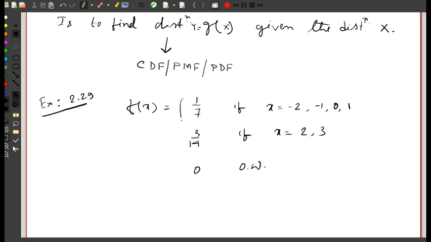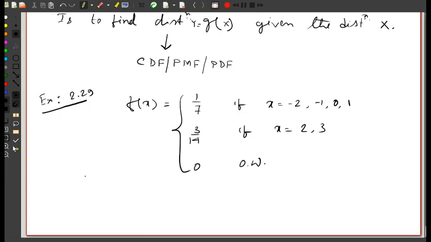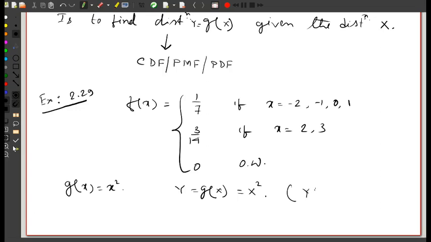In this case, we have taken g of x to be x square, so that Y equals g of capital X, which is X square. A point omega in the sample space goes to R using X, and then X square is basically Y. So that means the value of the function Y at the point omega is nothing but X of omega, that whole square.